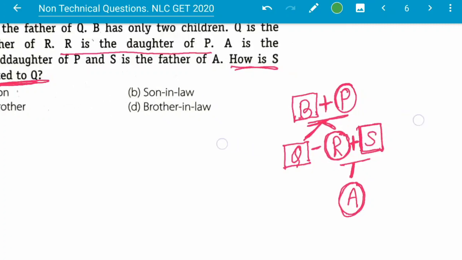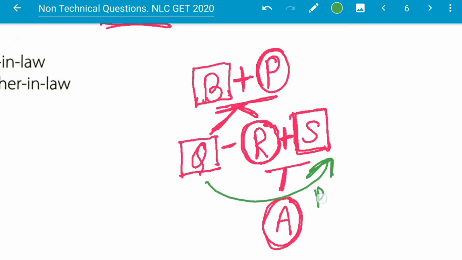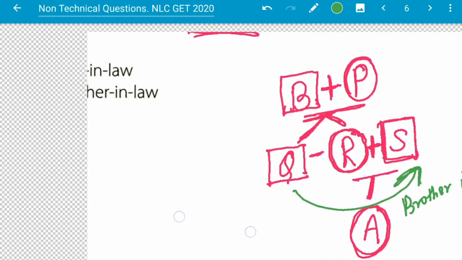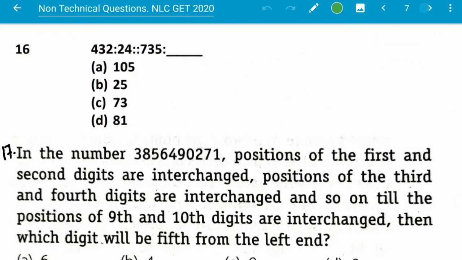So this is the family diagram, and how is S related? Q is the brother-in-law of S, and vice versa, S is the brother-in-law of Q. So here it is option D. Next question.